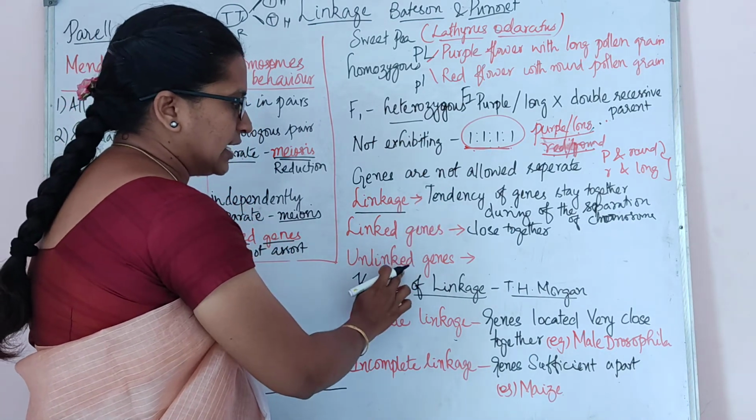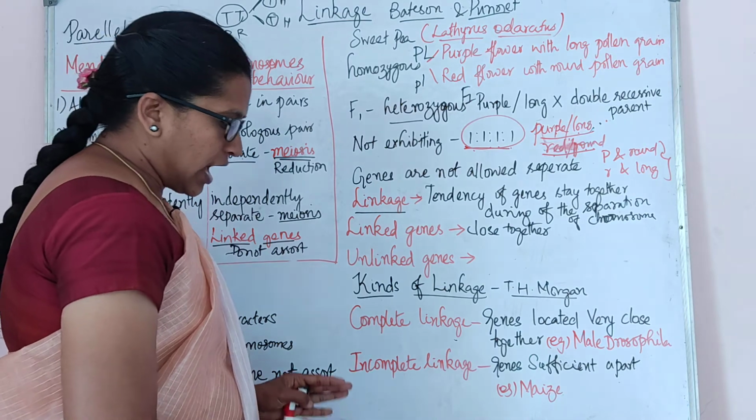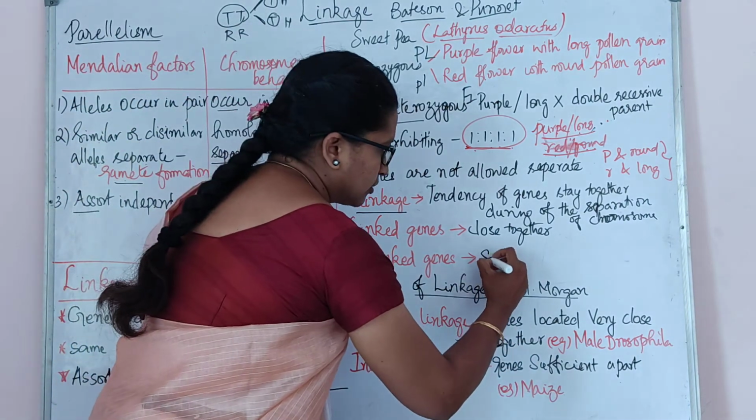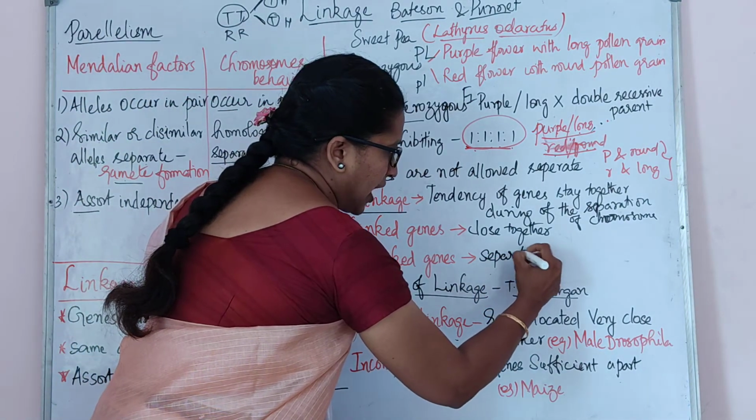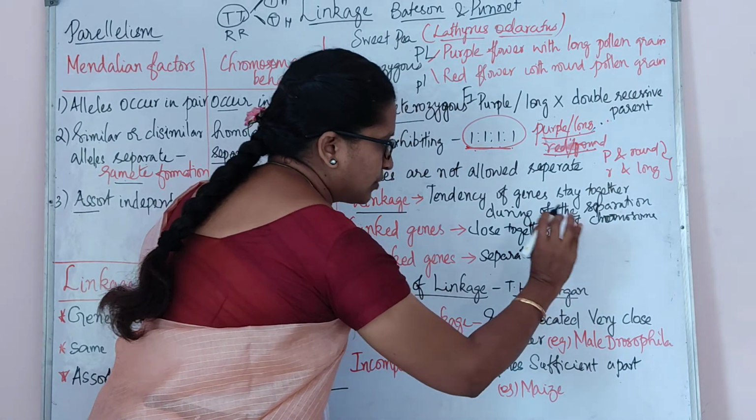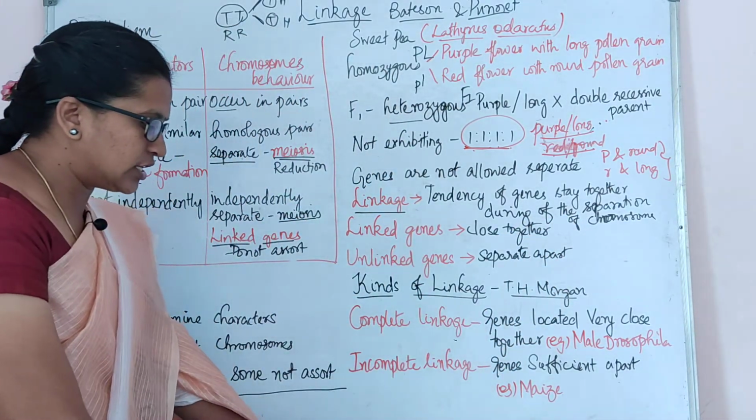So what are unlinked genes? They are separated far apart on the same chromosome, and they are called unlinked genes.